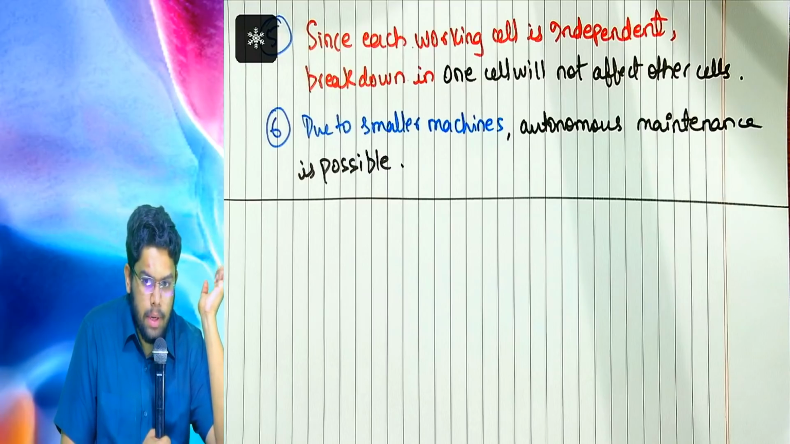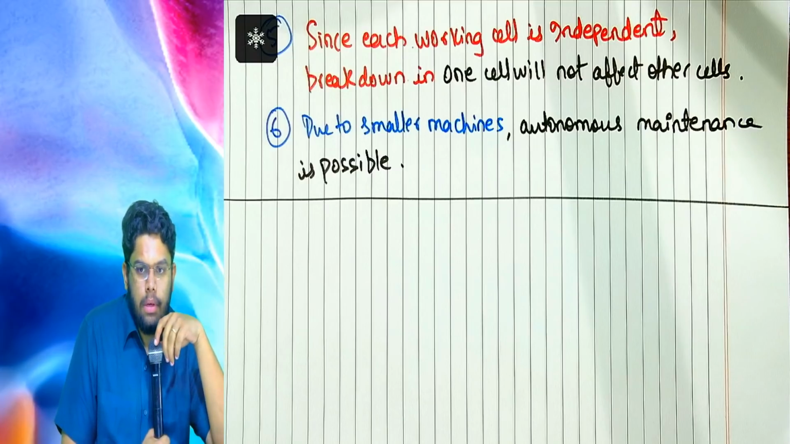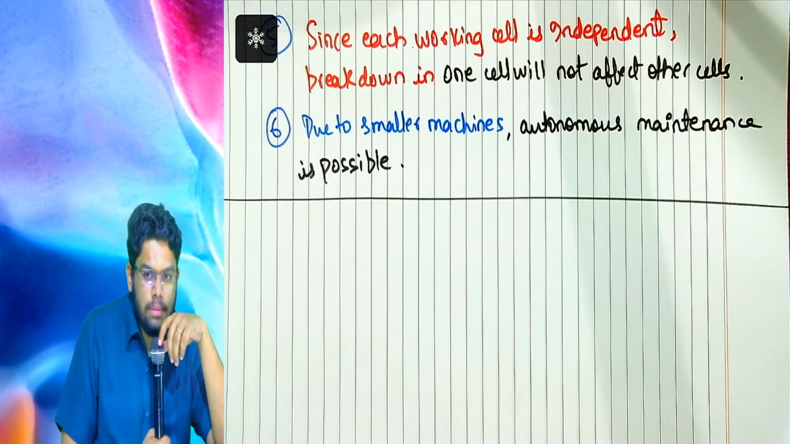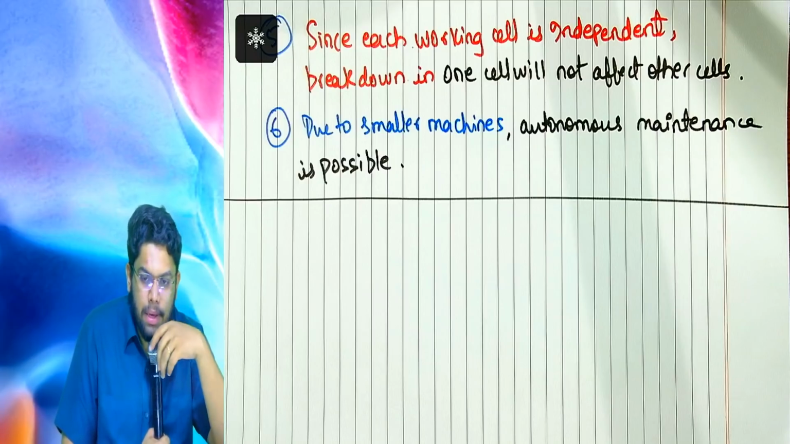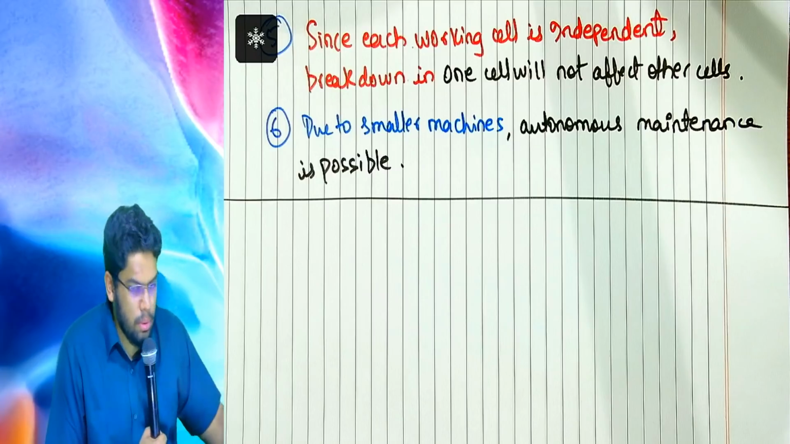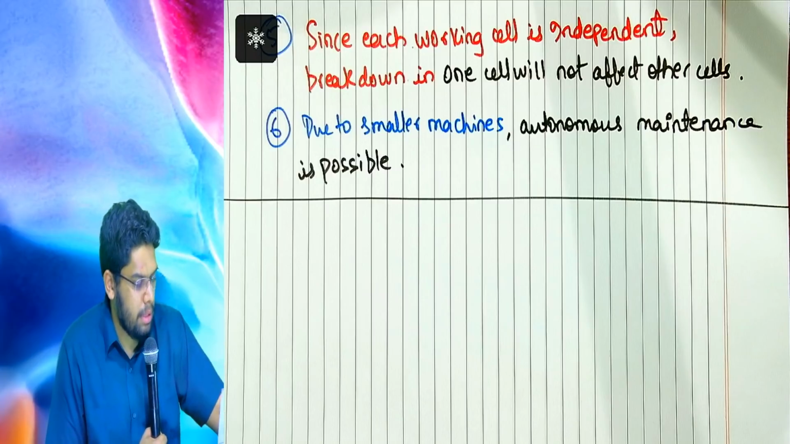Is it completed, all of you? What are these 6 points? Can someone tell? Problems faced by traditional manufacturing style, which is overcome by the cellular manufacturing style. Is it completed till here? Yes or no? So all of you listen.